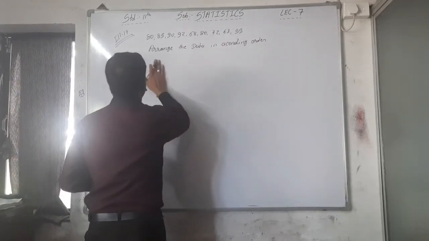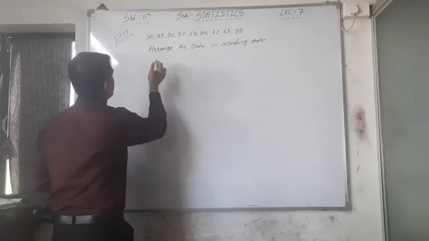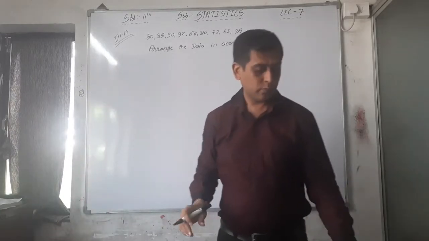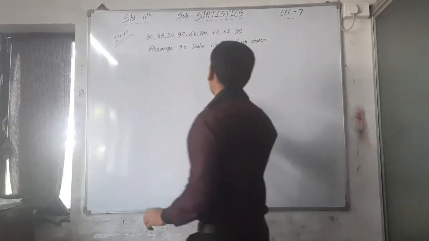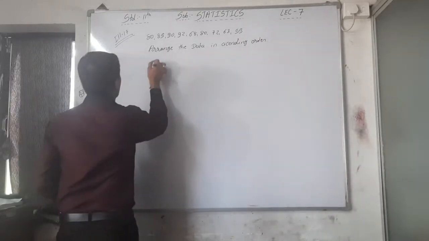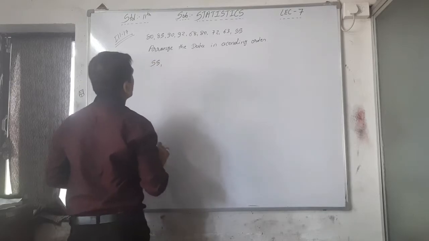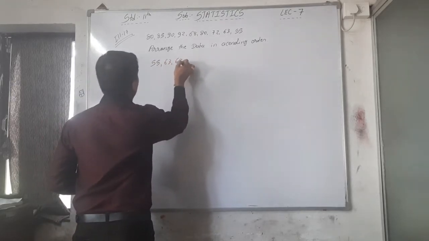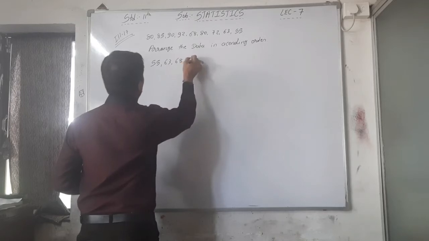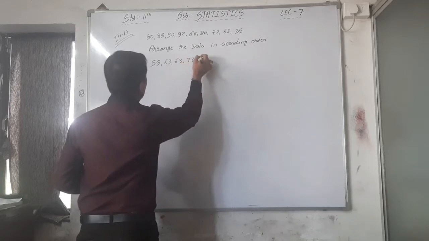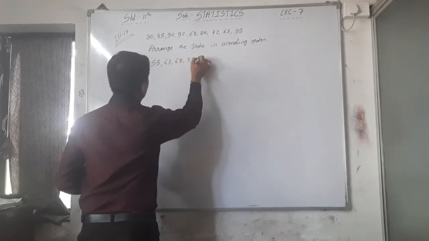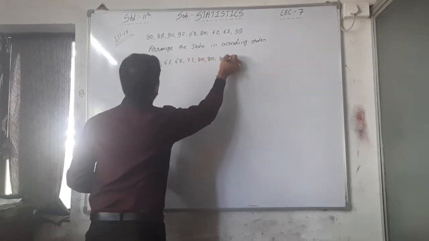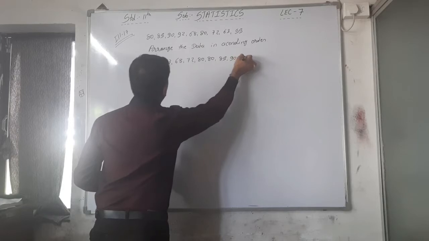Right? Okay. Now first of all, which one is the smallest value? 55. Yes, you have to write 55, then 63, then 68, then 72, then 80, 80 two times, then 85, then 90 and then 92.